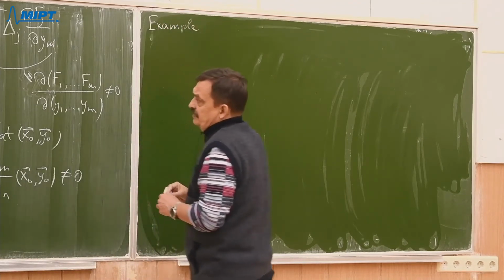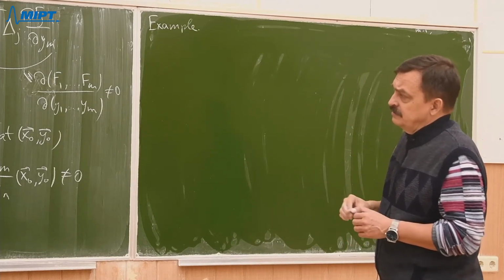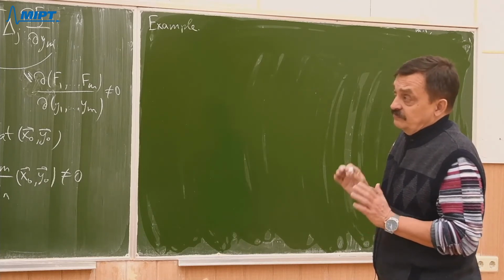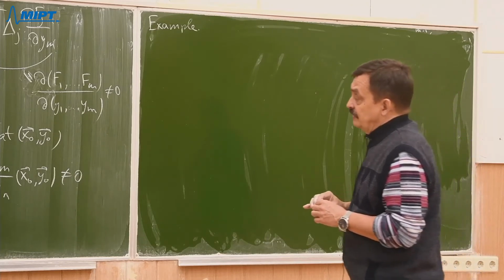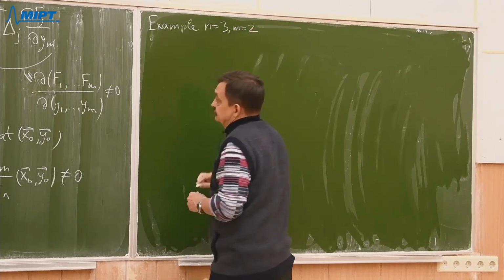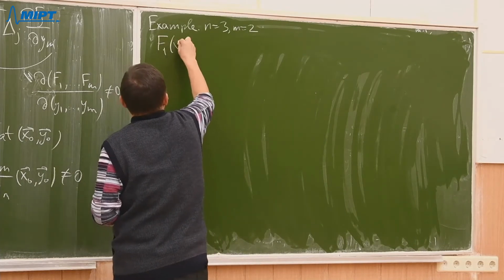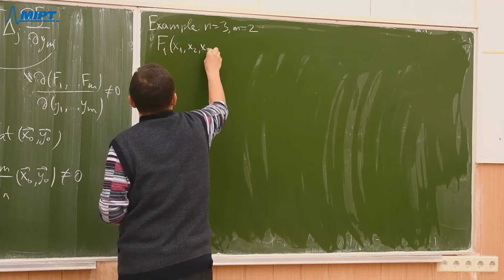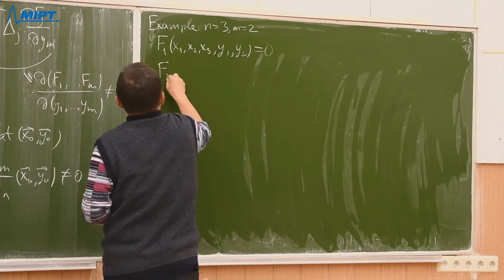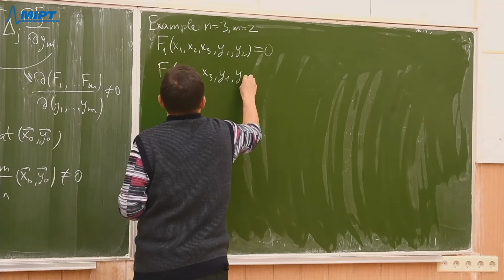But that is a theoretical example. I mean, no explicitly written functions, we just fix m and n. So n equals 3, m equals 2. It means we have two functions, f1(x1, x2, x3, y1, y2) equals 0 and f2(x1, x2, x3, y1, y2) equals 0.